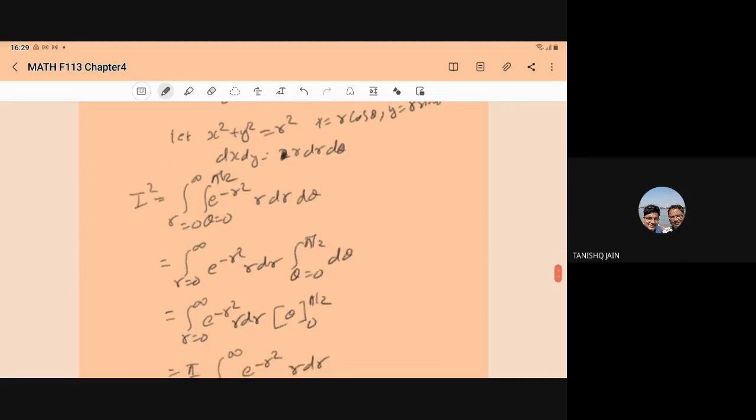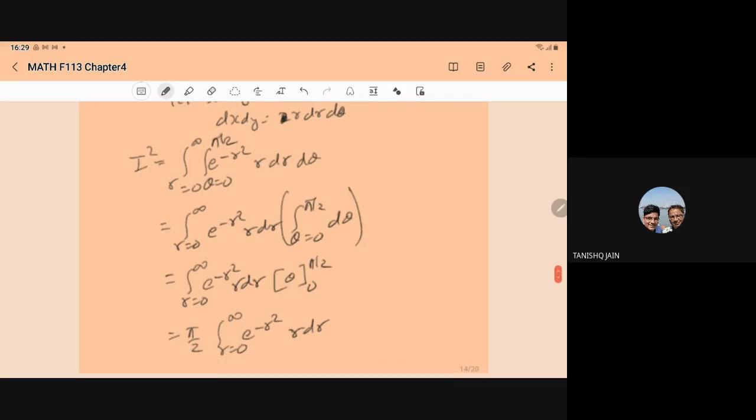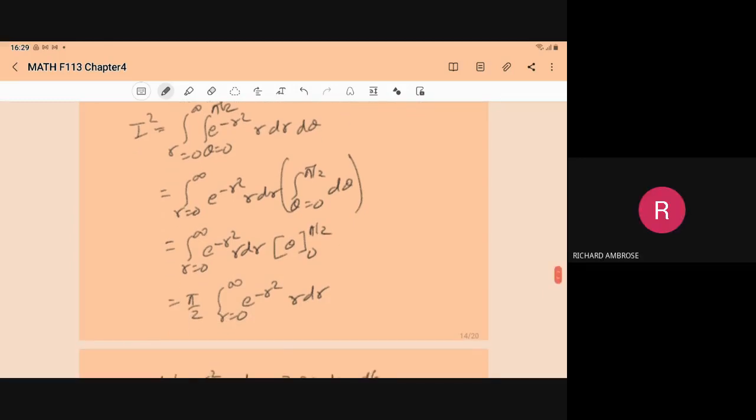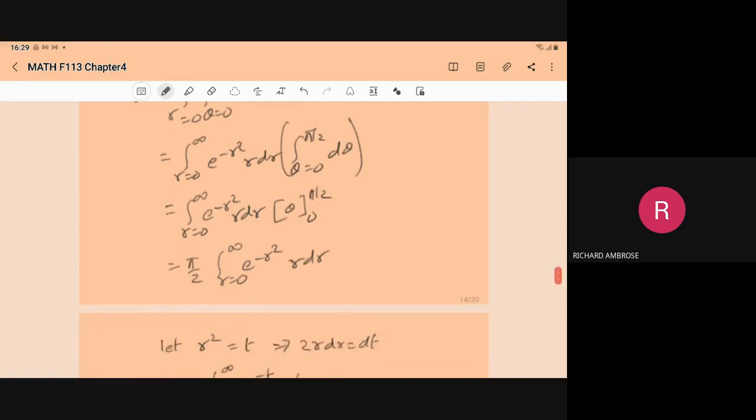So when you separate the variables, the integral from r equal to 0 to infinity of e to the power minus r square r dr, and the integral theta equal to 0 to pi by 2 of d theta. First when we solve this integral, it will give you theta with limit 0 to pi by 2, so it will give you pi by 2 minus 0. So pi by 2 you can write outside this integration, and here it will be r equal to 0 to infinity e to the power minus r square r dr.